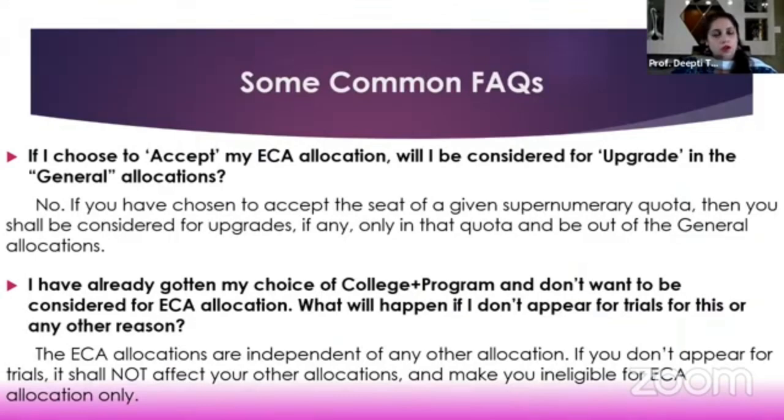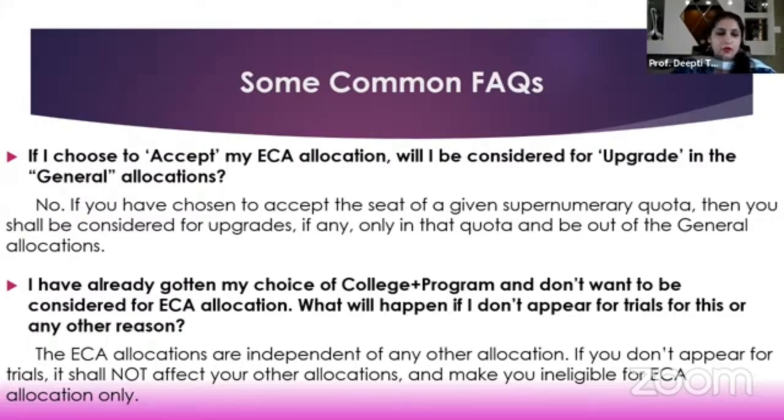So coming on to the common FAQs before I close my presentation. Now here, if I choose to accept my ECA allocation, will I be considered for upgrade in the general or regular rounds, whatever the nomenclature that the admission branch uses? No. As I just mentioned, if you choose to accept a seat in the given supernumerary quota, you shall be considered for upgrades only in that supernumerary quota.